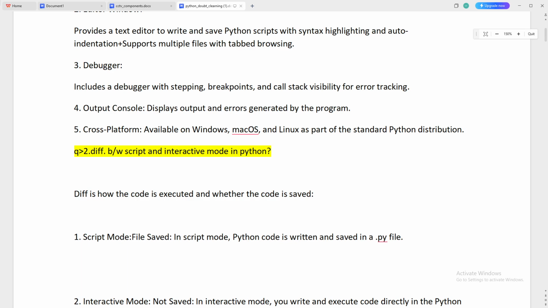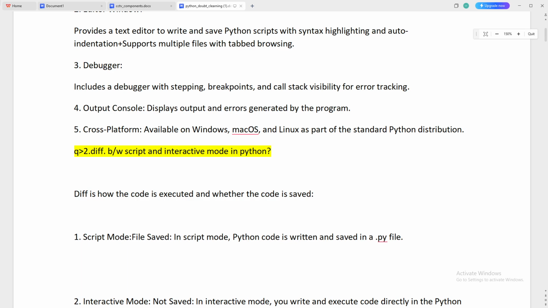Fifth point is cross platform. Because of using IDLE you can get the features on Windows, macOS and Linux as part of the standard Python distribution. Okay, so now you get what IDLE really is. Now the second question is the difference between script and interactive mode in Python. Now again a question is raised in your mind: what if I give you the answer in just one line?